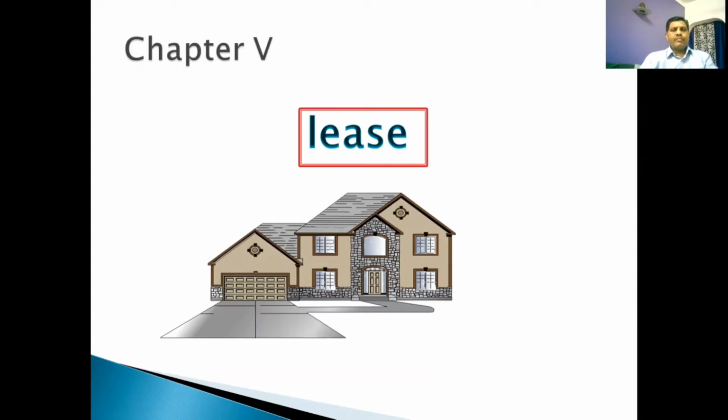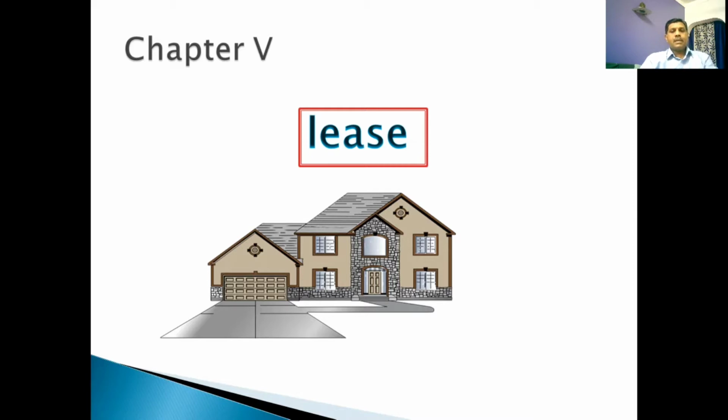Ramana. Today we'll be covering a new portion of the Transfer of Property Act, that is lease. This is also one more interest in immovable property under the Transfer of Property Act. Lease, as we all know, means something different in everyday language.